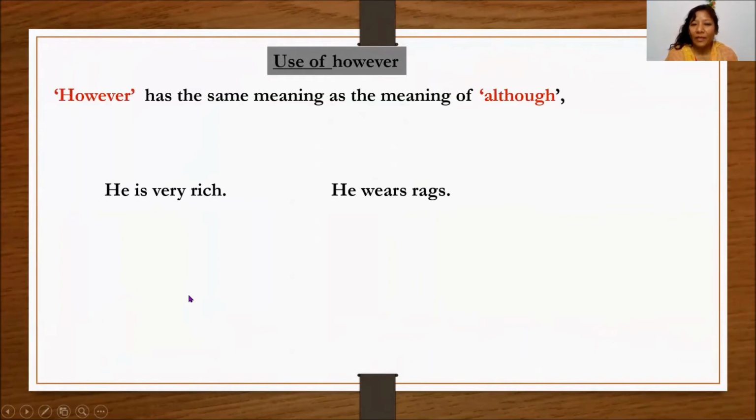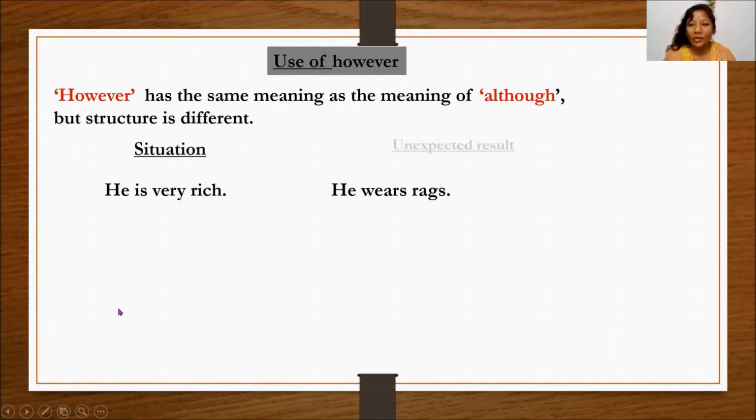However has the same meaning as although. Now, you got the meaning, yes? They are similar in meaning, okay? However and although have the same meaning. Let's see two sentences here already, but the structure is different, okay? Situation and unexpected result, same as in although.